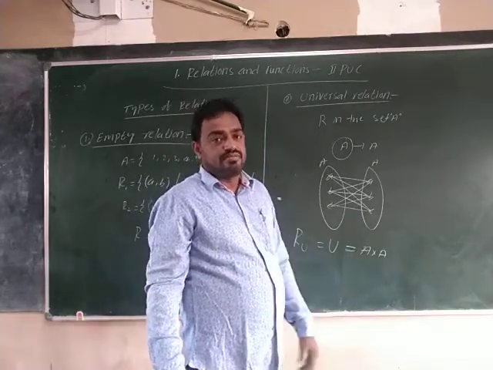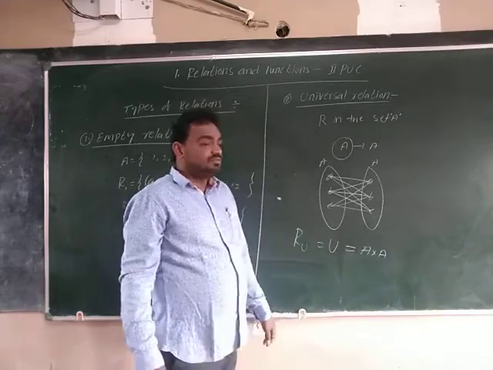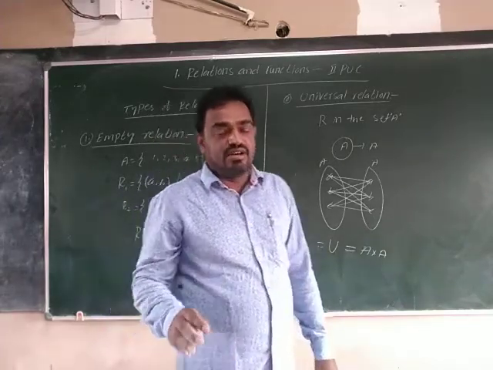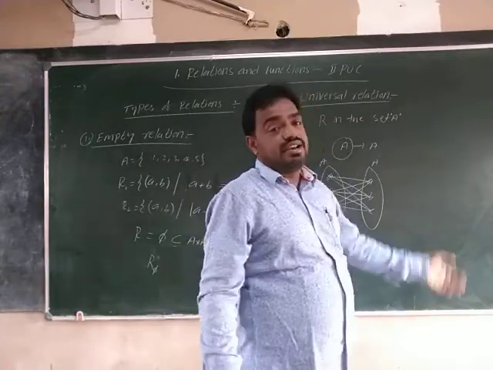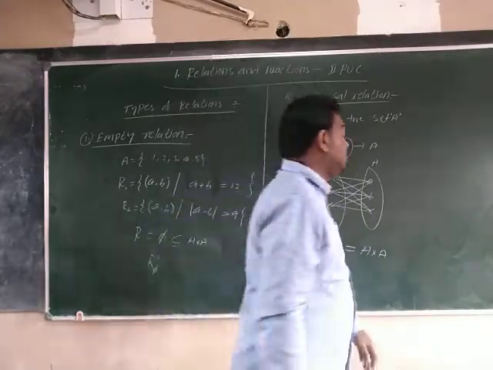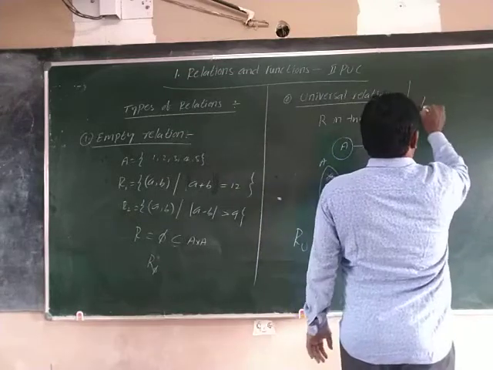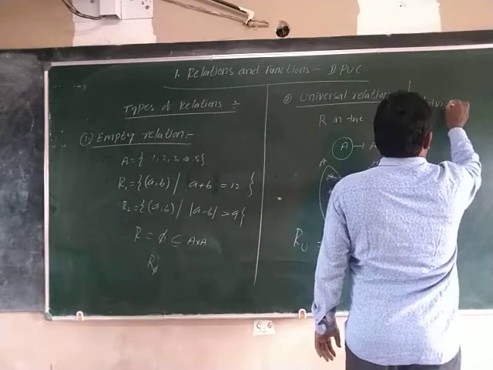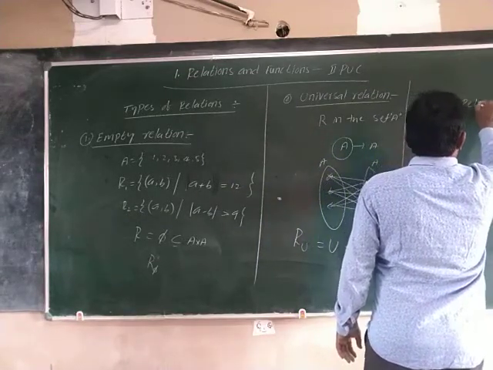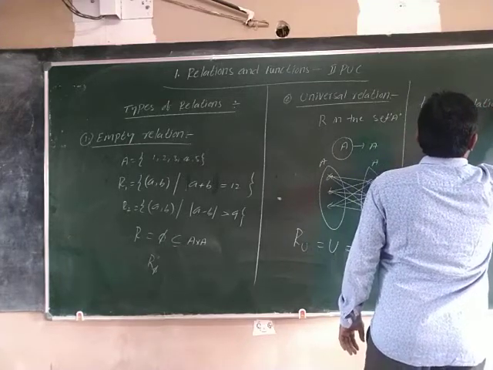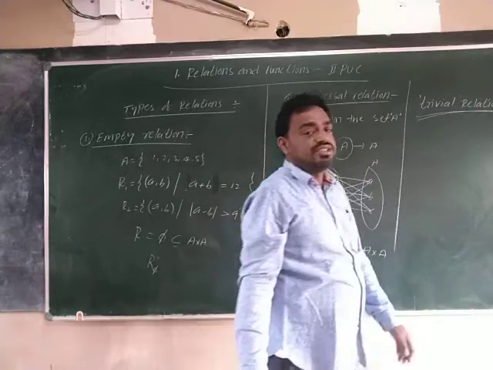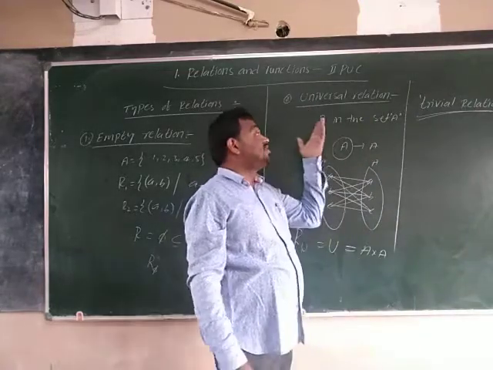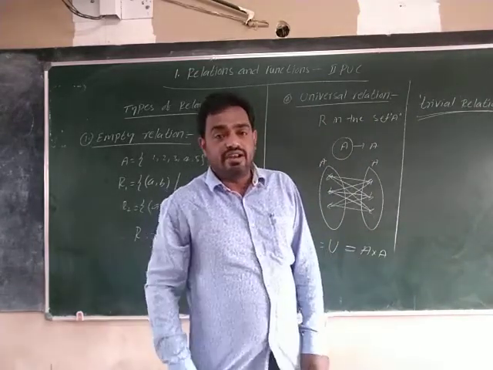Okay, here you see, the null or empty relation and the universal relation are called trivial relations. Remember this one. What is a trivial relation? The empty relation and the universal relation are called trivial relations.